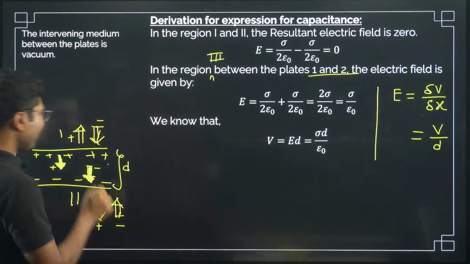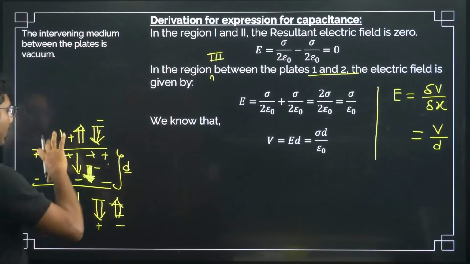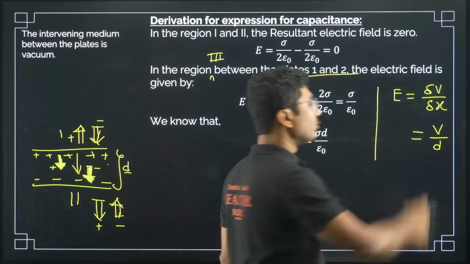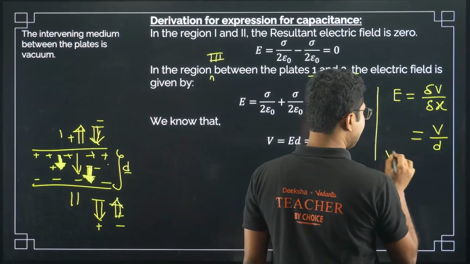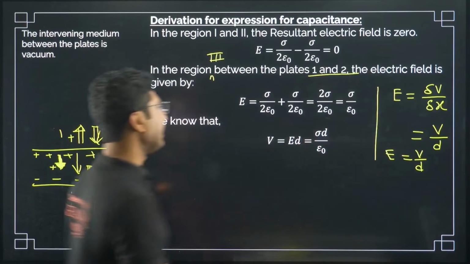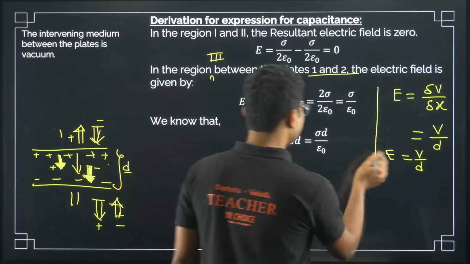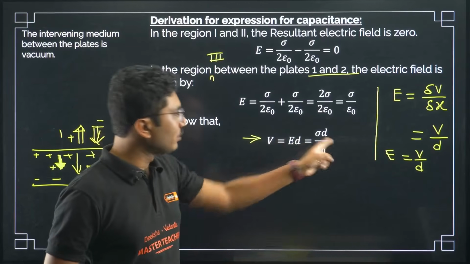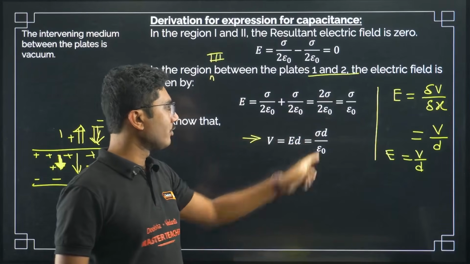So the electric field is between the plates. This is the distance, and the voltage difference between the plates is given by V. So this expression turns out to be V by D. From here we can write that E is equal to V by D, or V is equal to E into D. So we are using V is equal to E into D, and we are putting the value of E whatever we have calculated over here.